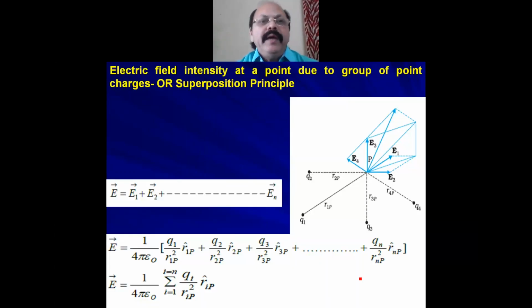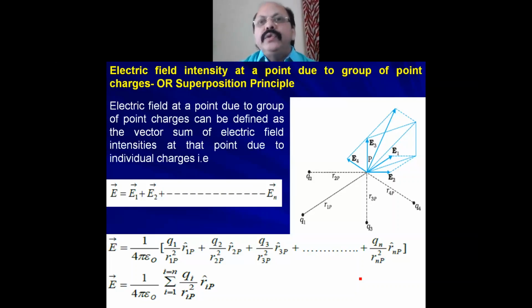Now another topic: electric field intensity at a point due to a group of point charges, or the superposition principle. In my earlier video you have already understood the superposition principle in terms of force.